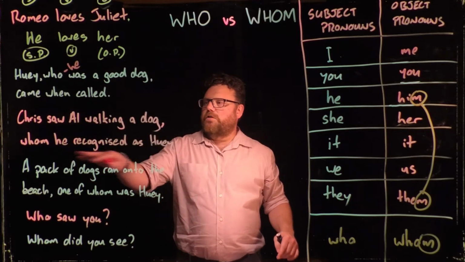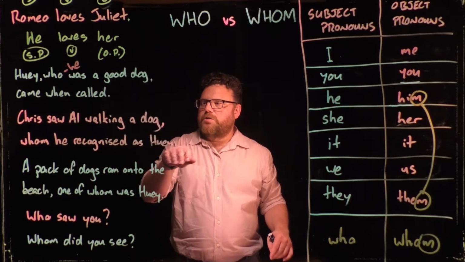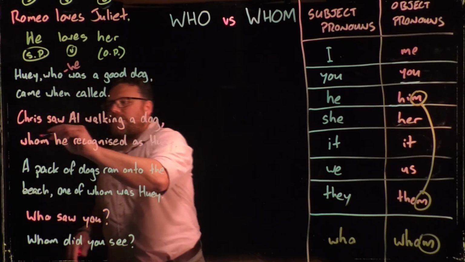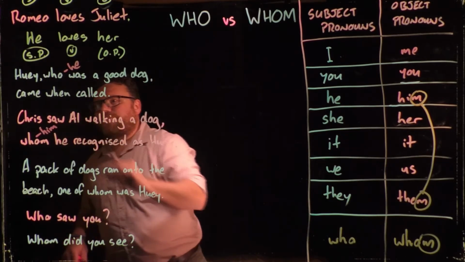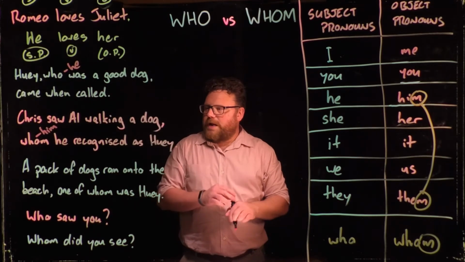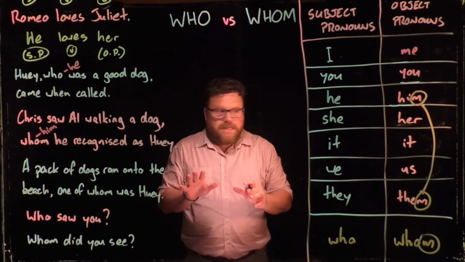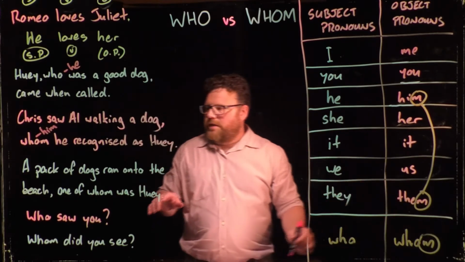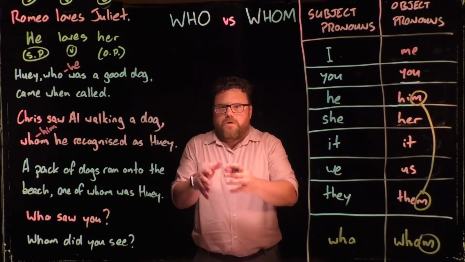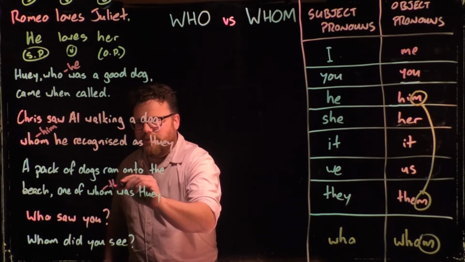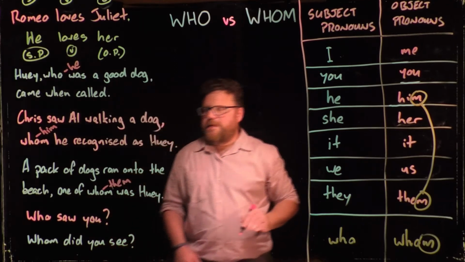Chris saw Al walking a dog whom he recognised as Huey. Who did he recognise as Huey? He recognised him as Huey. So this is replacing him. A pack of dogs ran onto the beach, one of whom was Huey. In this case, we're using the other M, the them, because one of whom was Huey? Huey was one of them. So the whom is replacing or referring to them.